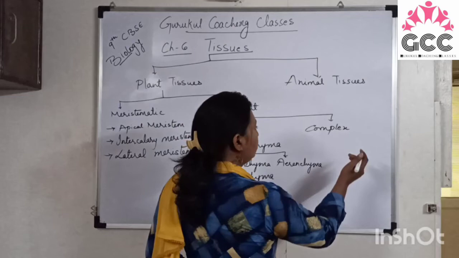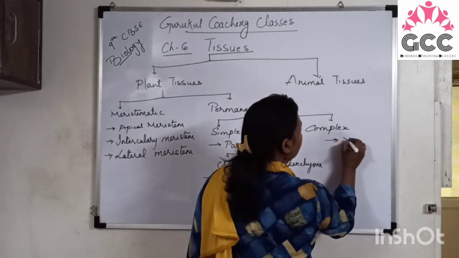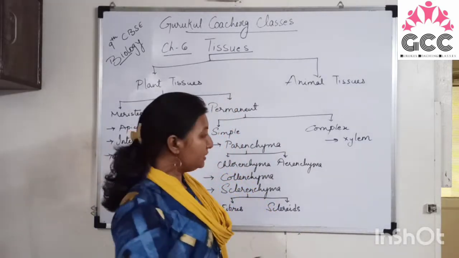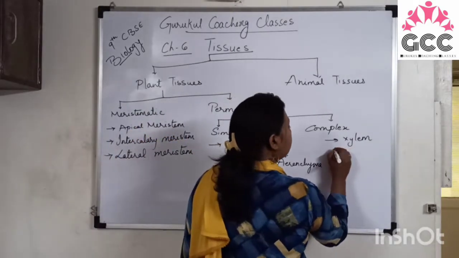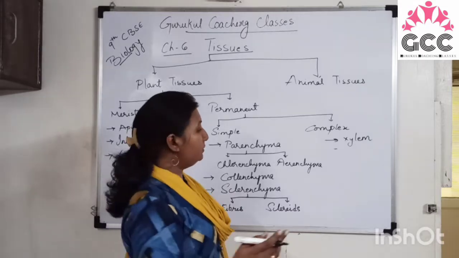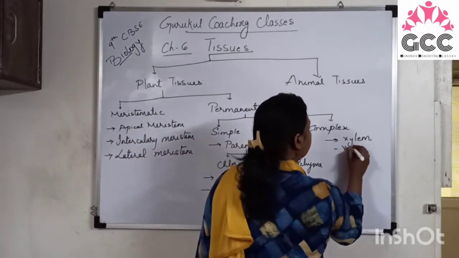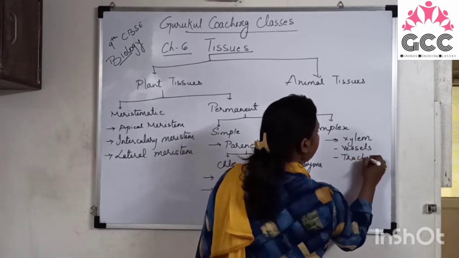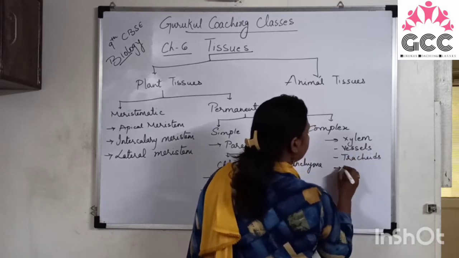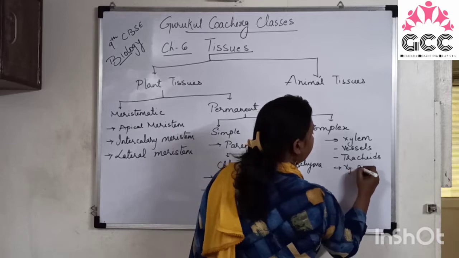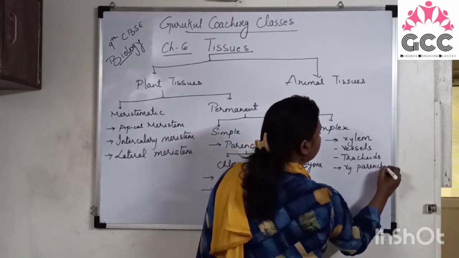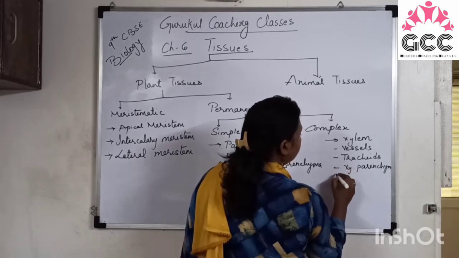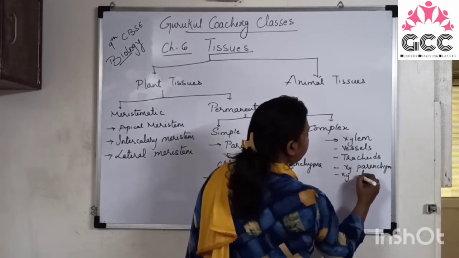Now complex tissues. Xylem and phloem are the two types of complex tissues. Xylem has four different components, that is vessels, tracheids, xylem parenchyma, and xylem fibers.